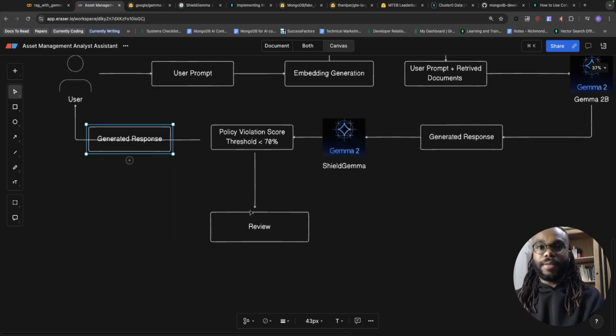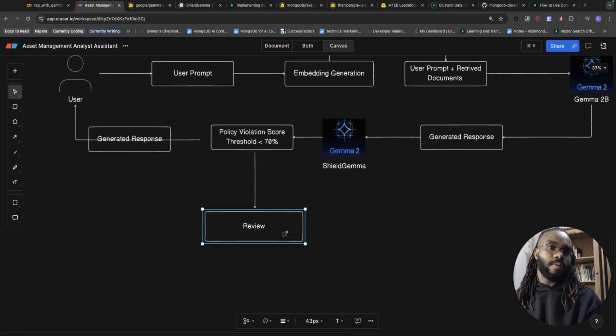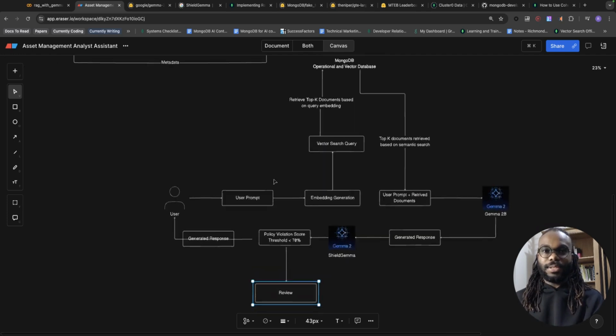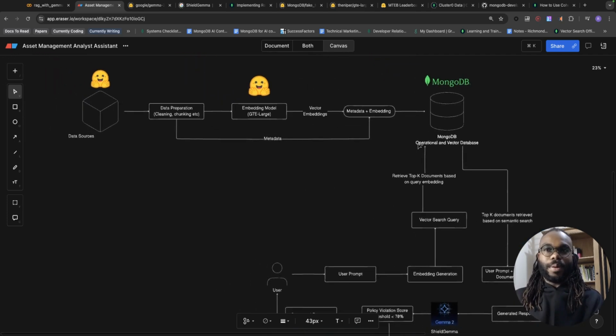If it is violating the threshold, or there's a high confidence that it might be, we send it over for a review process, and we maybe generate a canned response to the user saying we can't respond to this certain query, or we can't support this query at this moment. So anyway, that is essentially the architectural high level overview of what we're building.